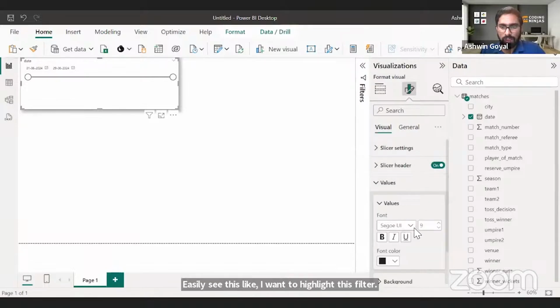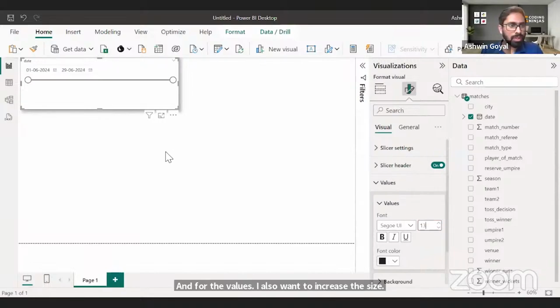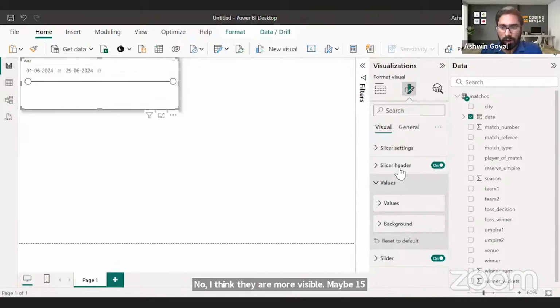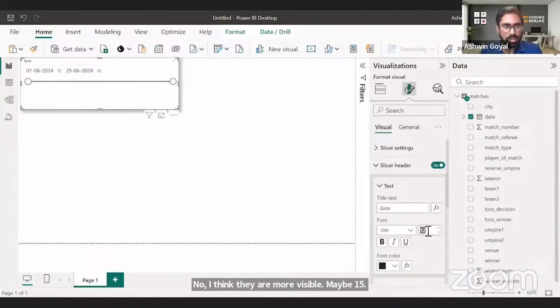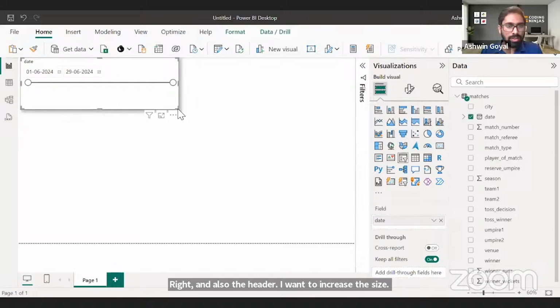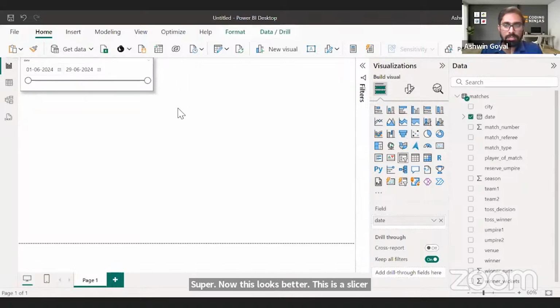And for the values, I also want to increase the size. Maybe I'll make the size 13. Now I think they are more visible, maybe 15. Right. And also the header, I want to increase the size to about 15. Super. Now this looks better. This is a slicer, right?